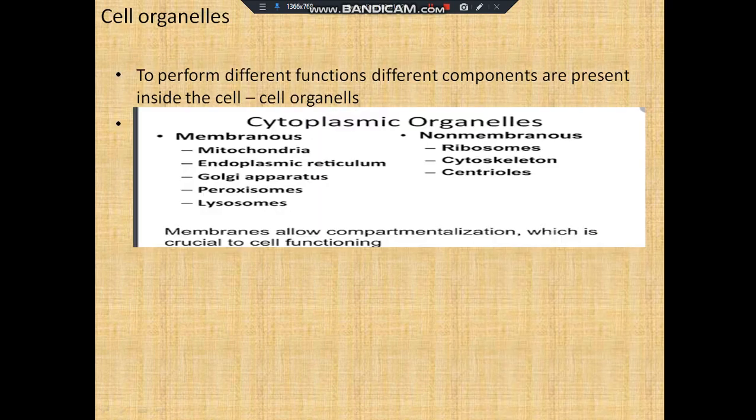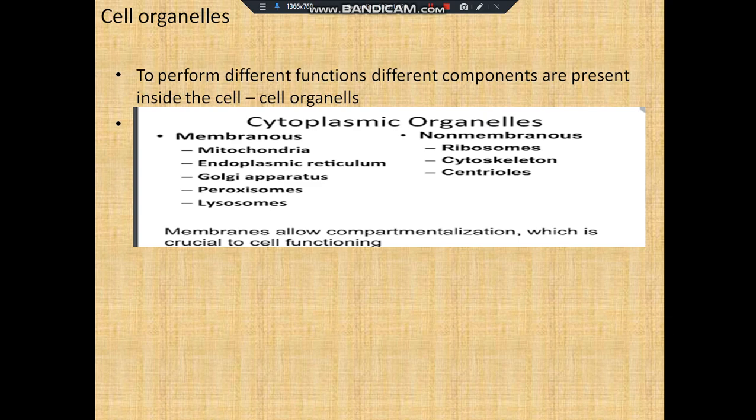Cell organelles. As I told you, cell organelles are the submicroscopic parts which are found inside the cytoplasm in order to perform different functions, and these cell organelles can be membrane bound or membranous and non-membranous, which means they do not have a membranous outer covering.